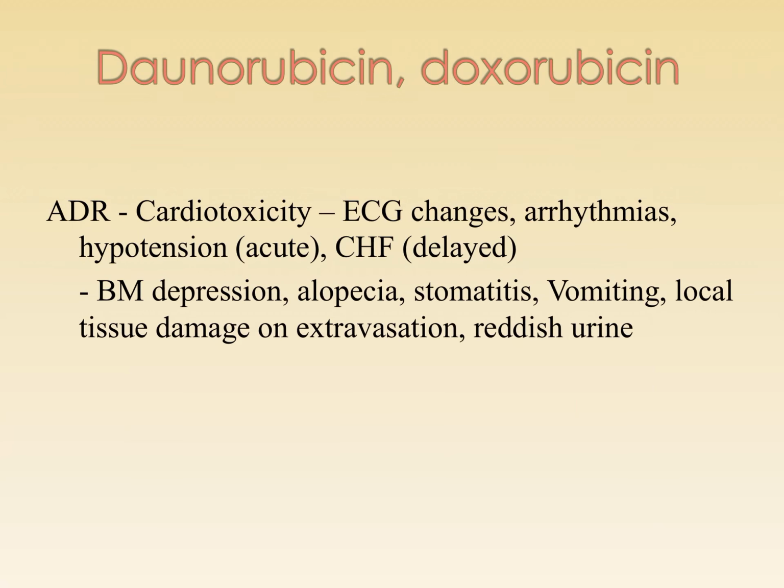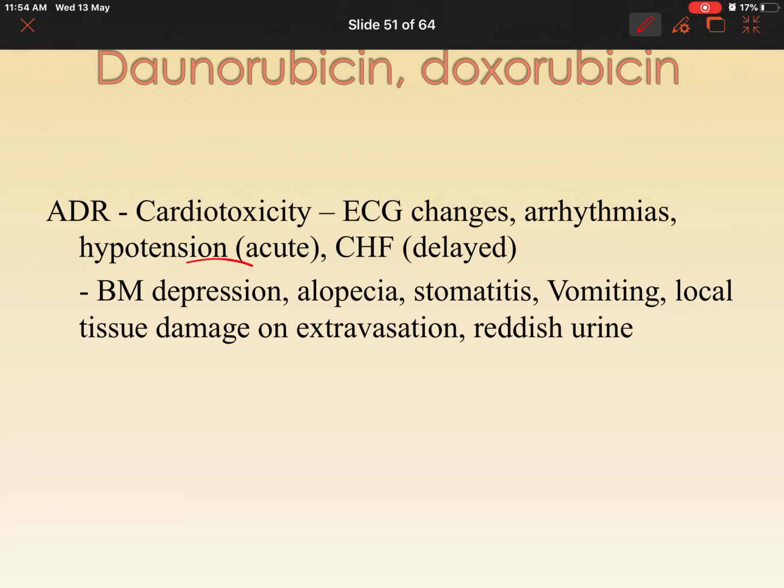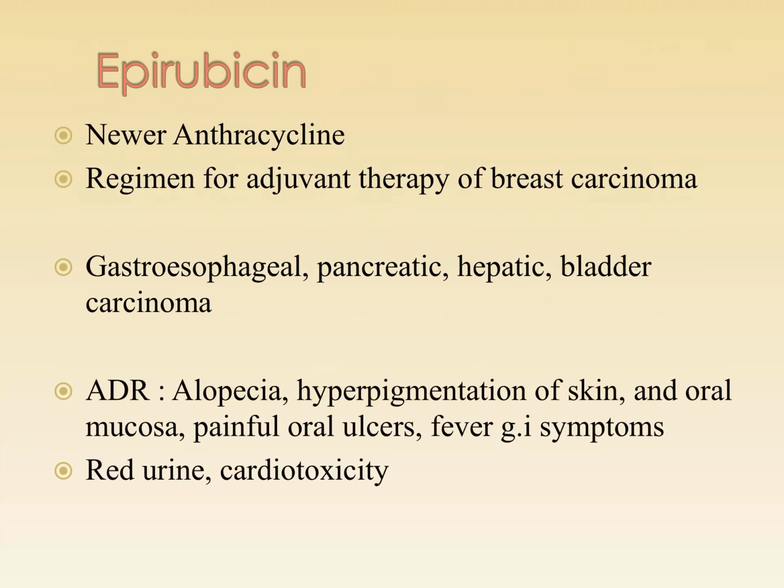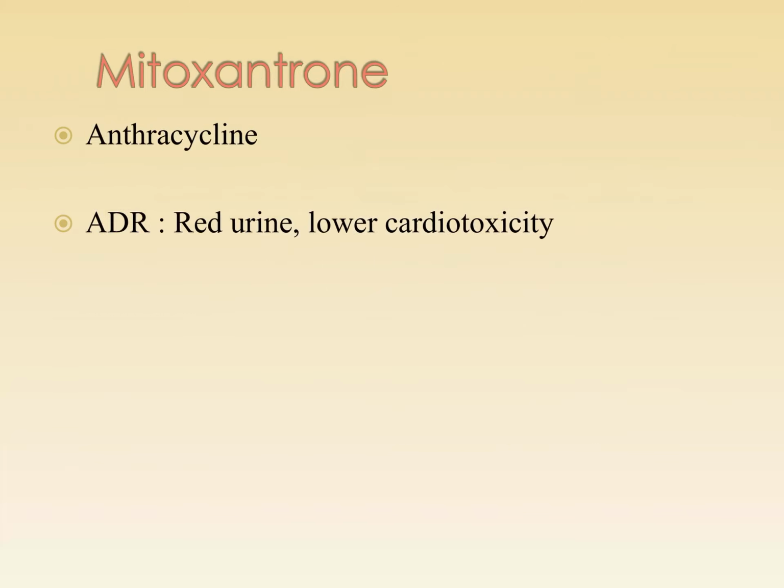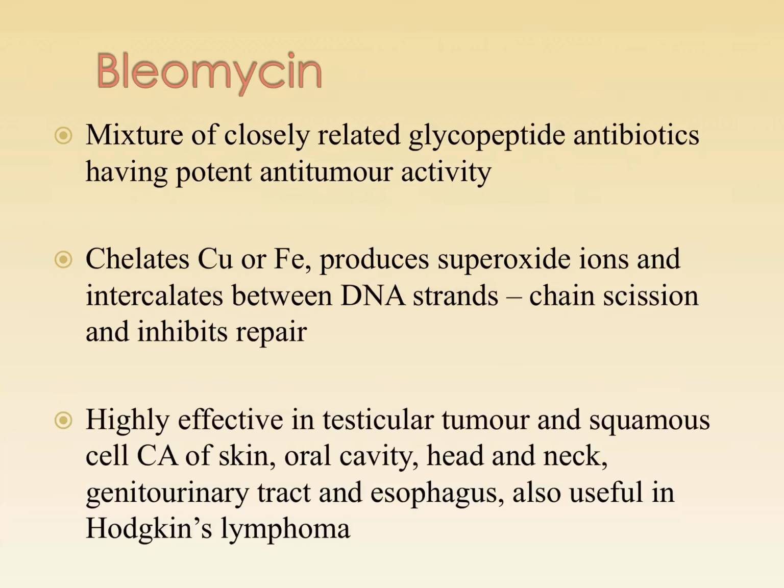It's highly cardiotoxic and it can also cause other changes like bone marrow depression, alopecia, vomiting, local tissue damage with extravasation and reddish color urine. The other drug which is used is epirubicin, which is a newer anthracycline used in breast carcinoma. It has lower cardiotoxicity.